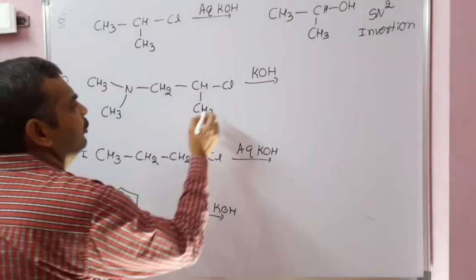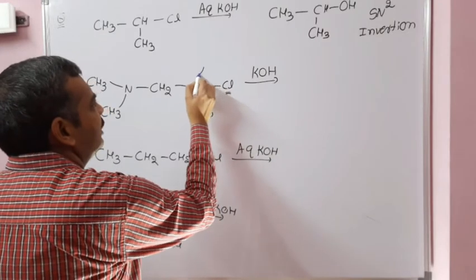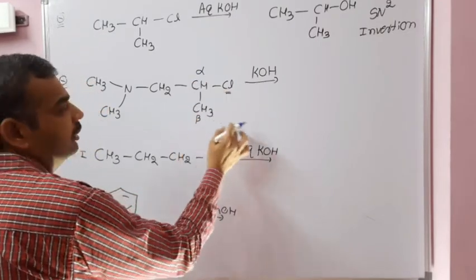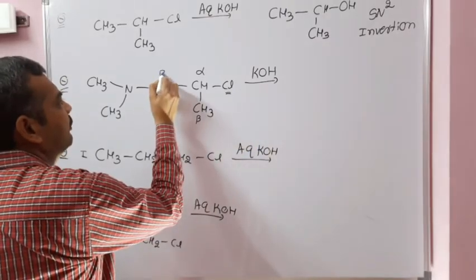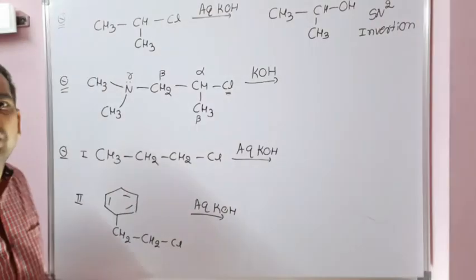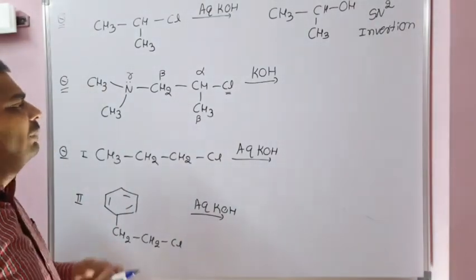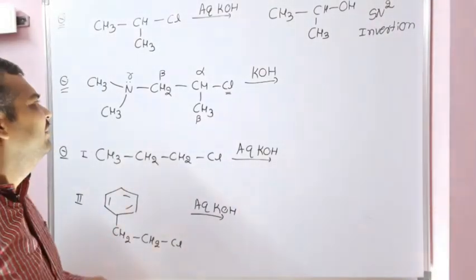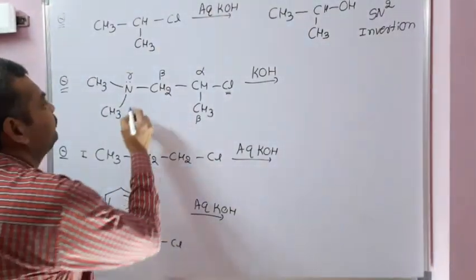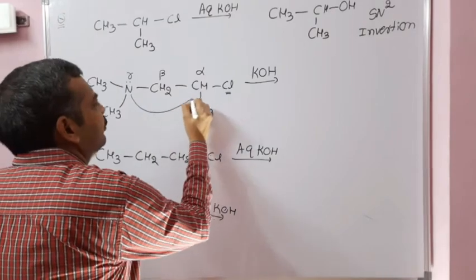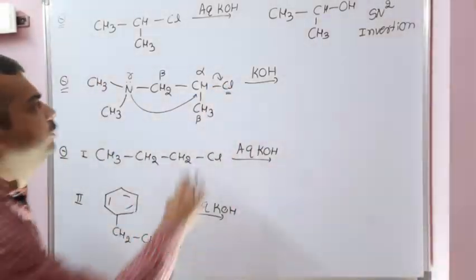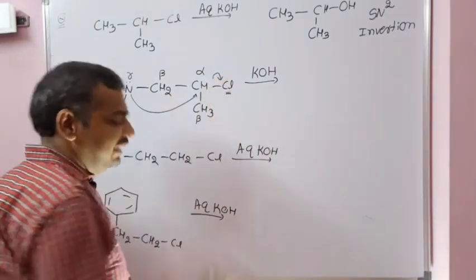The second example. This is the leaving group. With respect to the leaving group, alpha, beta, but here there are no next groups. Go to here, beta, gamma. At gamma, a lone pair of electrons is present. If a lone pair of electrons is present at gamma, definitely this will undergo neighboring group participation, and Cl will be eliminated like this.